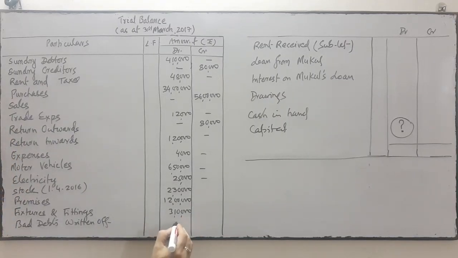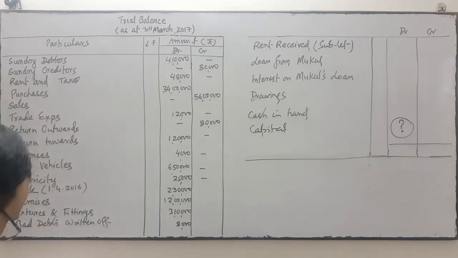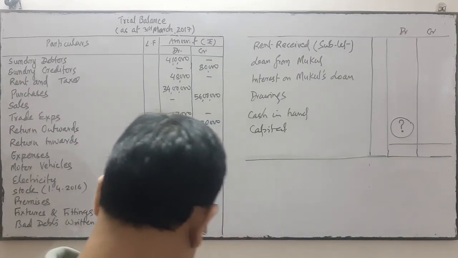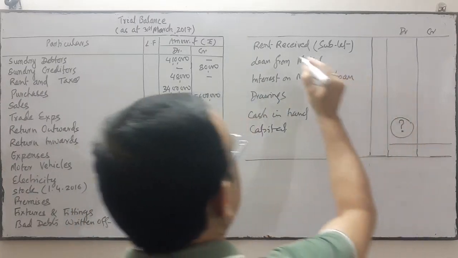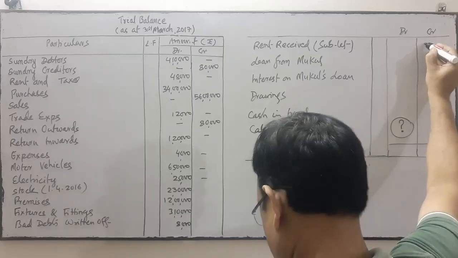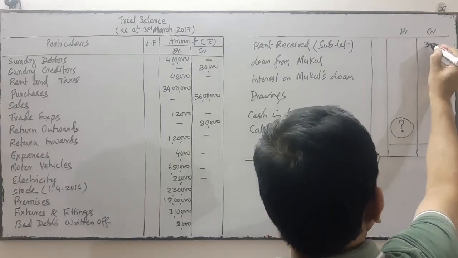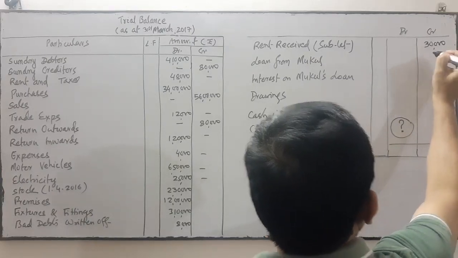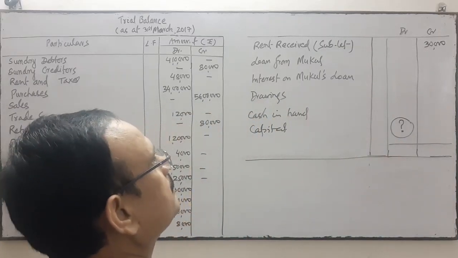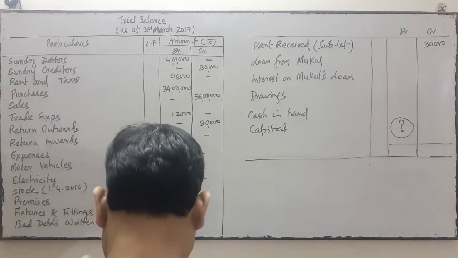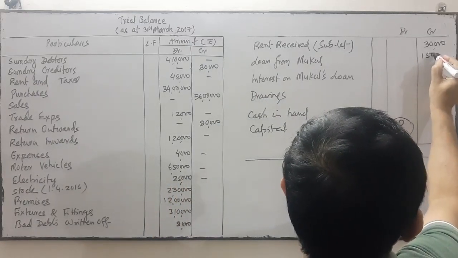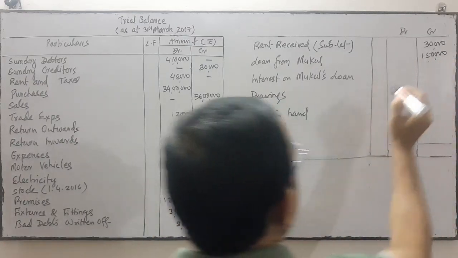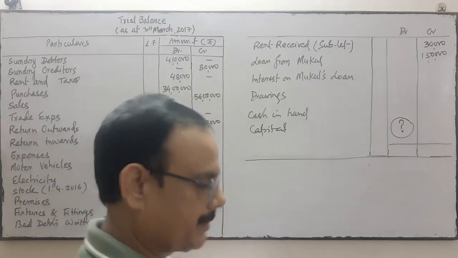Thereafter bad debts, it's a loss, debit balance, all losses debit balance. Thereafter rent received, income, credit balance 30,000, because it's an income. Loan from Mukul is a liability, credit balance, all liabilities have a credit balance.